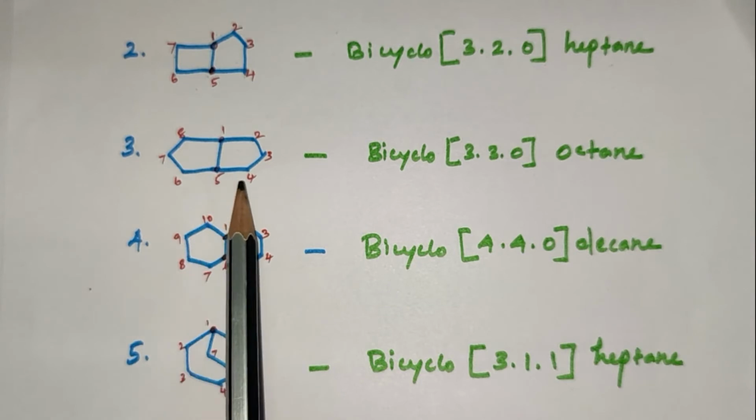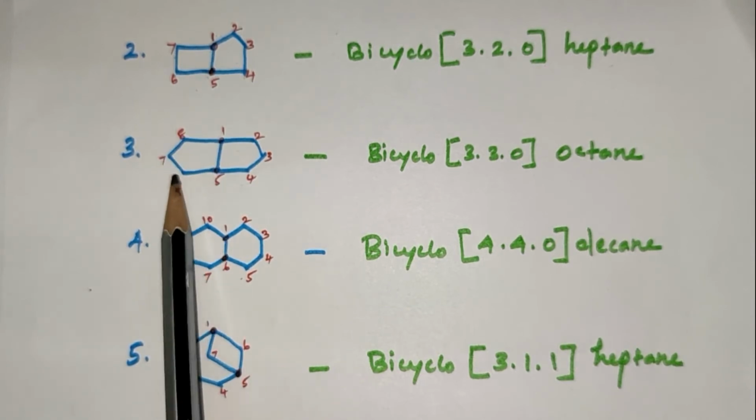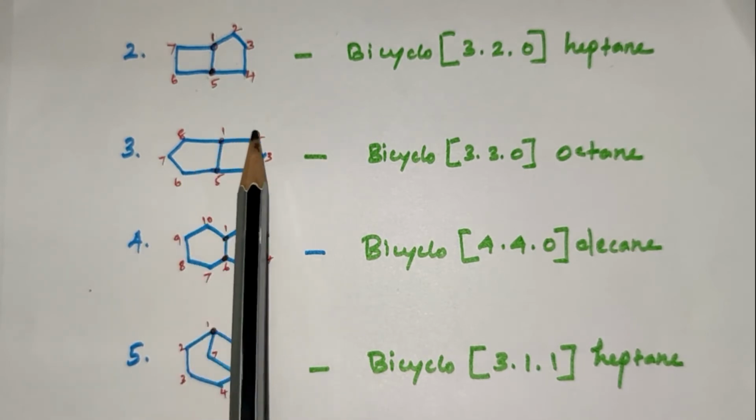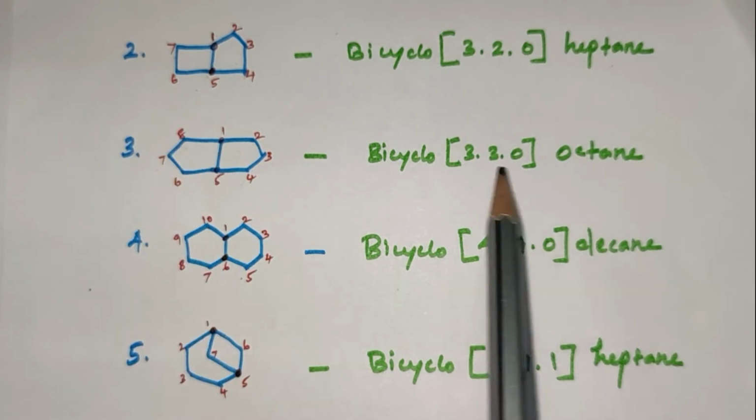Next, in this compound, it is a bridgehead position. This side has 3 carbon atoms. This side also has 3 carbon atoms. So it is numbered 1, 2, 3, 4, 5, 6, 7, 8. The parent hydrocarbon is octane.